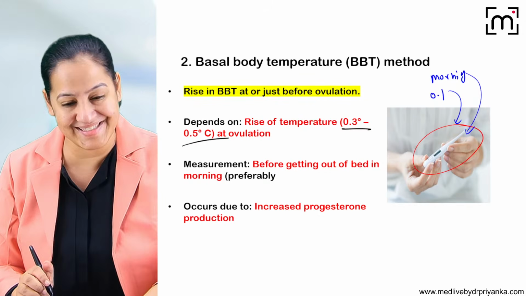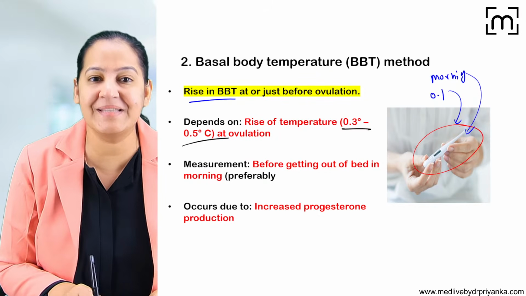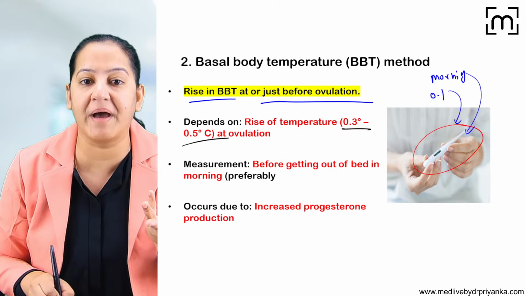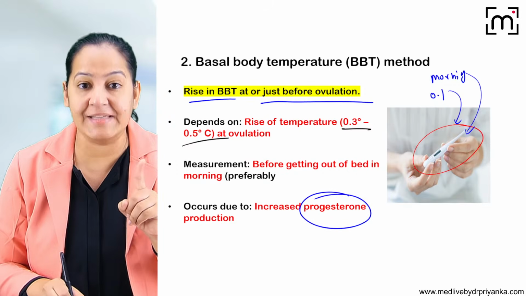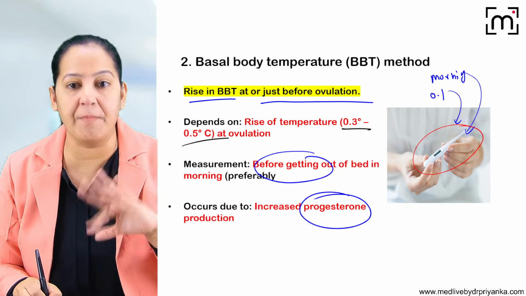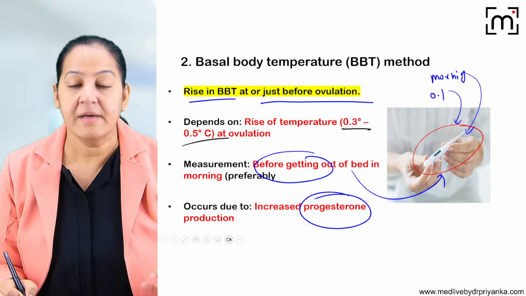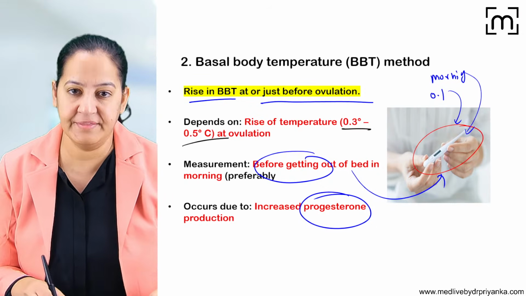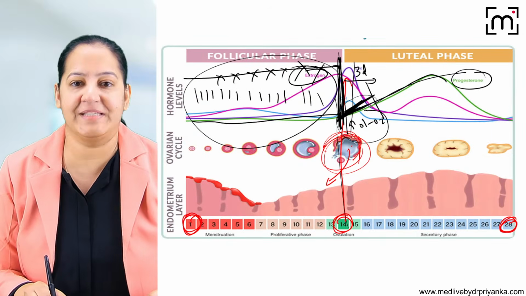People respond, say something. So it is a rise in basal body temperature just before ovulation or at the time of ovulation, which is caused by progesterone. So the female has to monitor it daily with a thermometer before she comes out of the bed. If she is doing it daily, then only will she be able to pick up the change, because it's a very minute change. So that is basal body temperature.